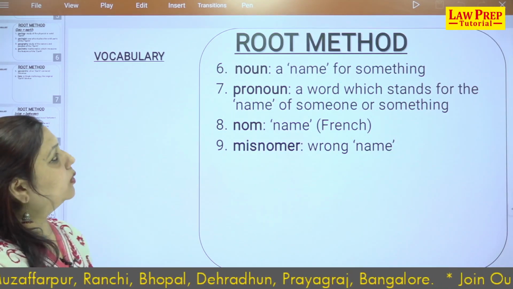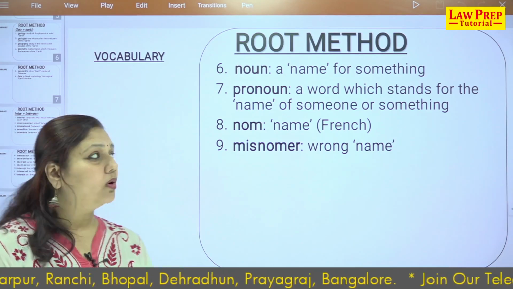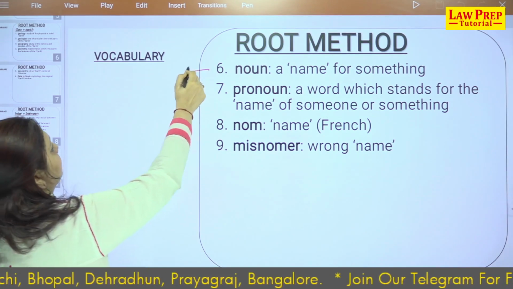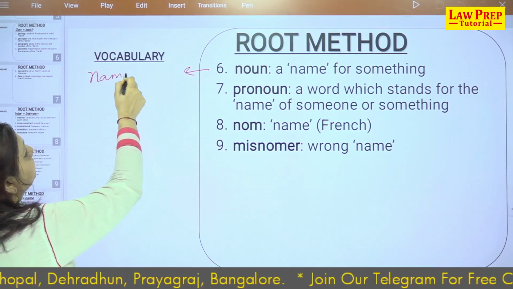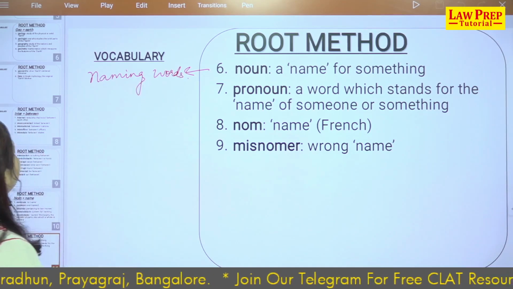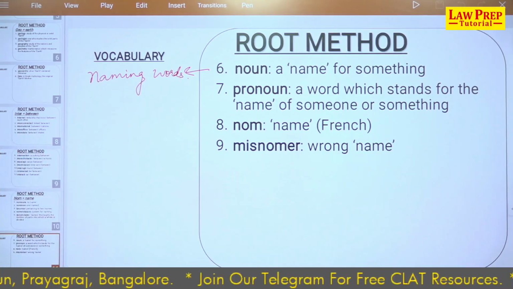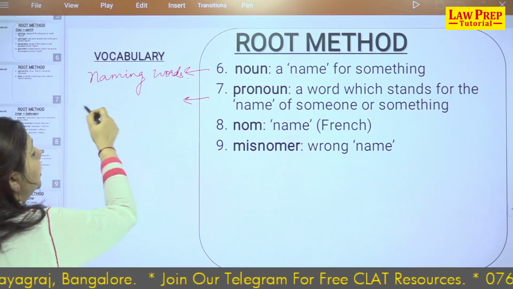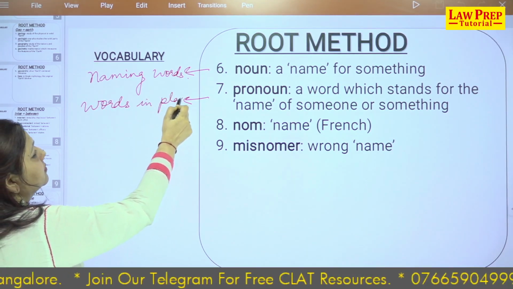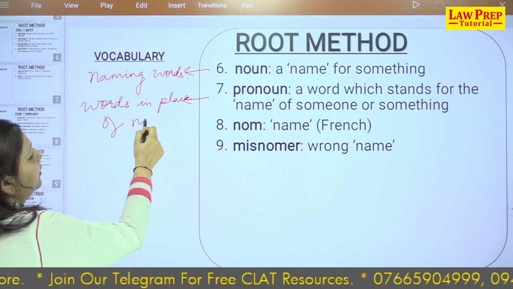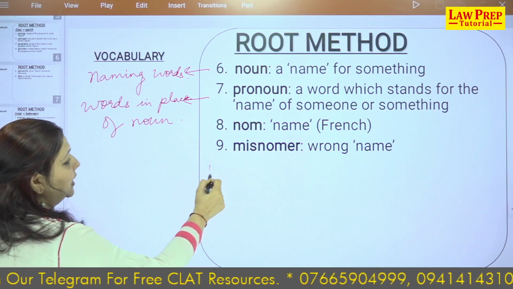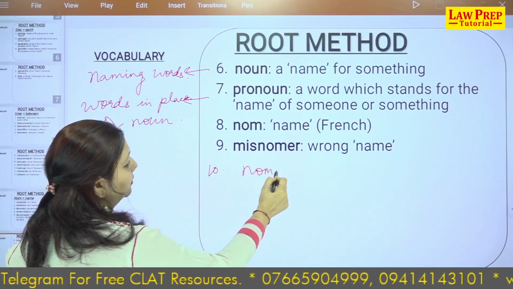Next word, the word noun. We all know that naming words are called nouns. It's a simple definition for noun, right? Naming words. You name them, right? Pronoun, that is a word in place of a noun. I have tried to take up all the words used in this, and the 10th word, that is why I add nominal.